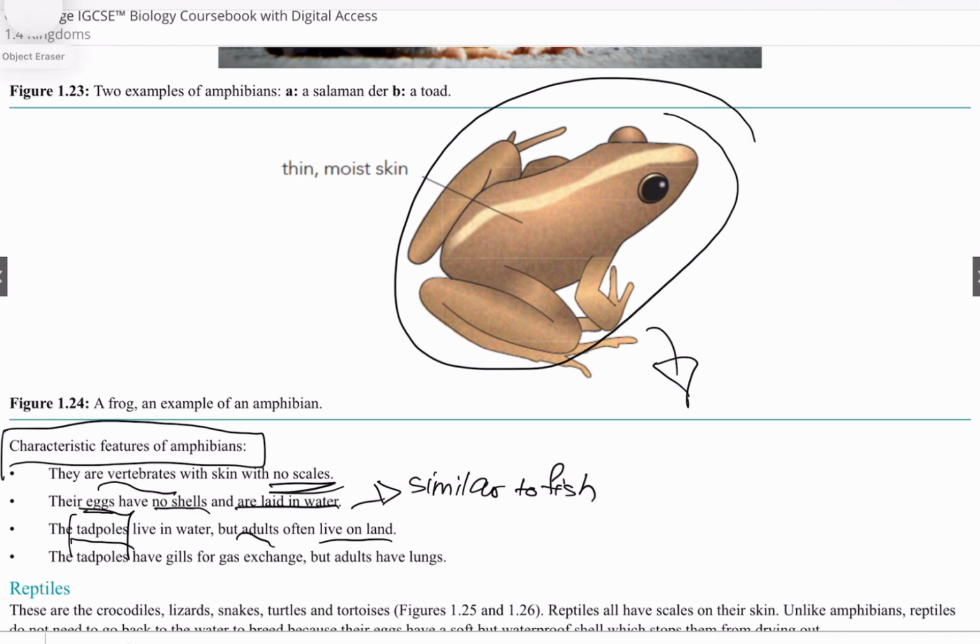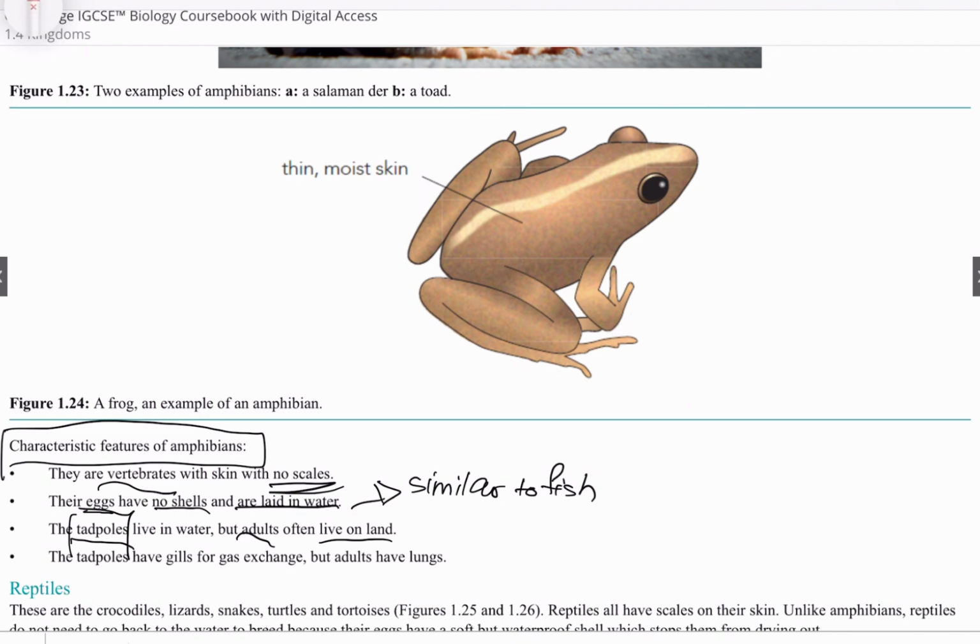And when they become an adult, they live on land. So that's the reason why you see frogs on land. And the tadpoles have gills for gas exchange, just like fish, they have gills for breathing. But the adults have lungs, so that's why you do not see any gills on the frog. But if you do an experiment, you will see there is a lung inside the frog.